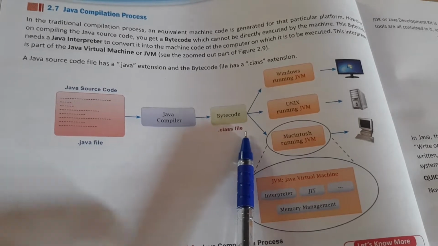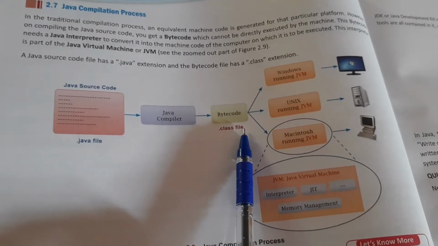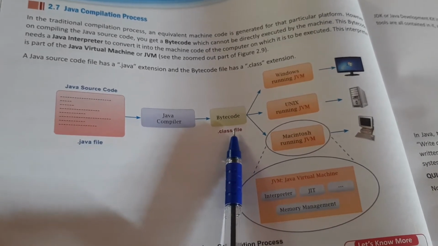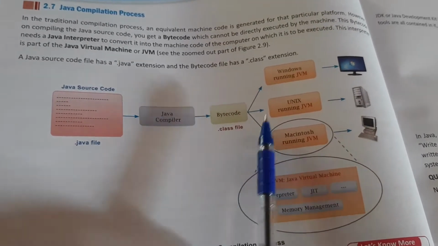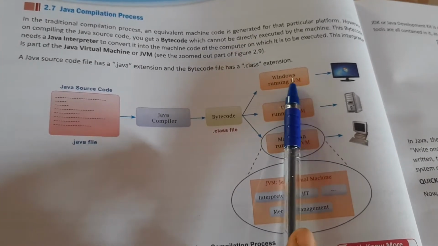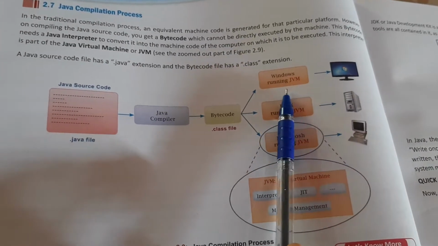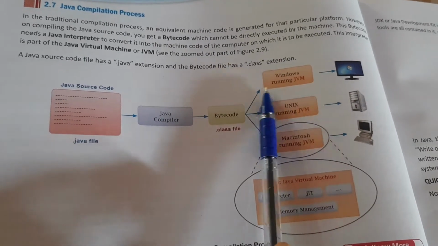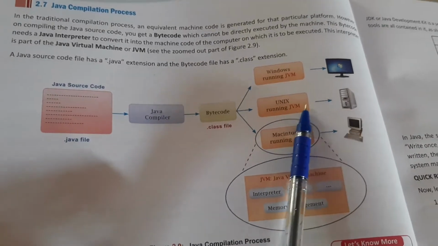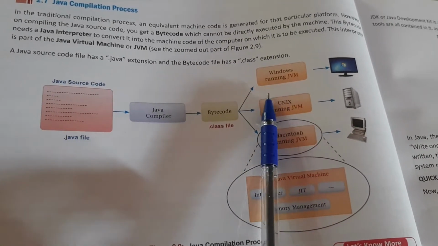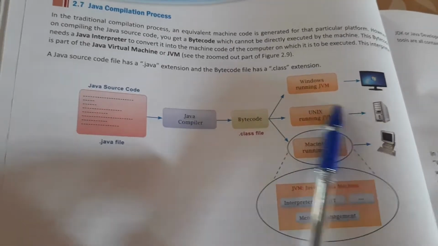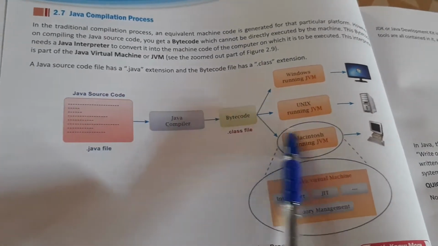What is a byte code? This is a kind of object code, what a system can understand. Byte codes are the codes where everything is converted into zeros and ones, and we know that the computer understands only binary languages. And using this, the JVM. What is a JVM? It is a machine where this binary code is running, and once it is executed and ready to give the output, it will display it using the hardware devices. So this is about the Java compilation process.